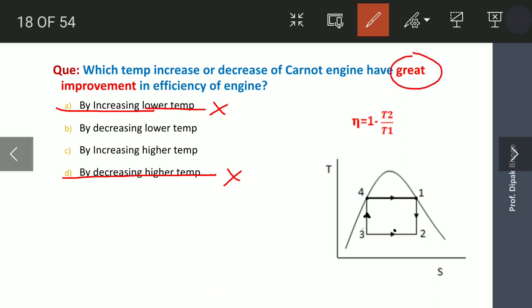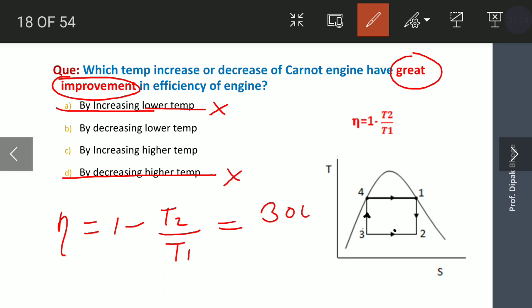Great improvement in efficiency. Okay, for example, the efficiency formula is 1 minus T2 by T1. Let us take T2 as 300 Kelvin and T1 as 600 Kelvin. My question is, if you reduce T2 by 10 degrees Celsius, that is one option.